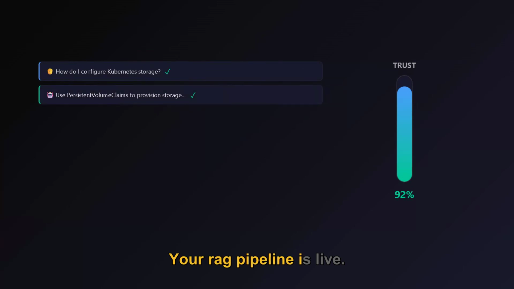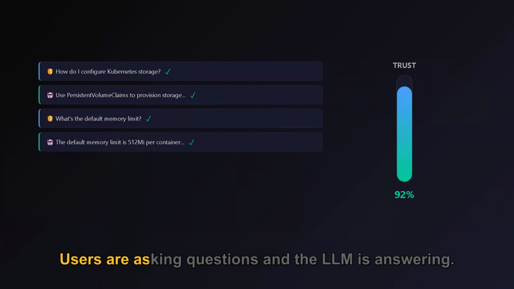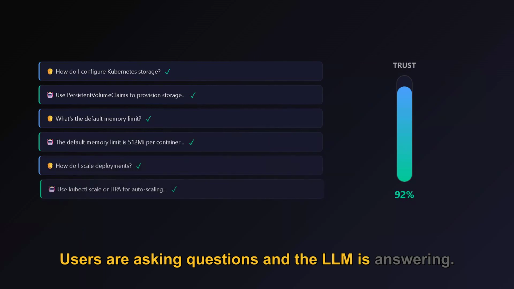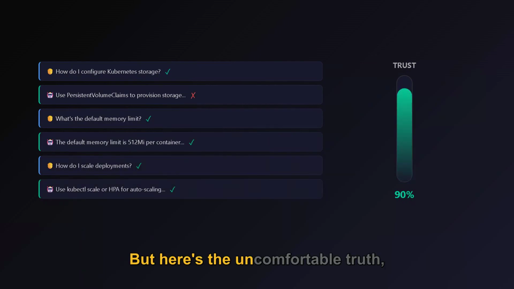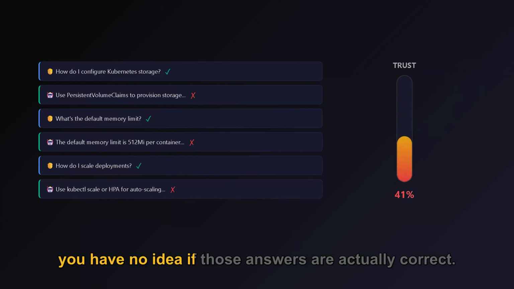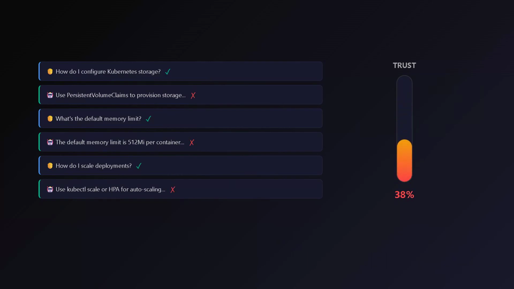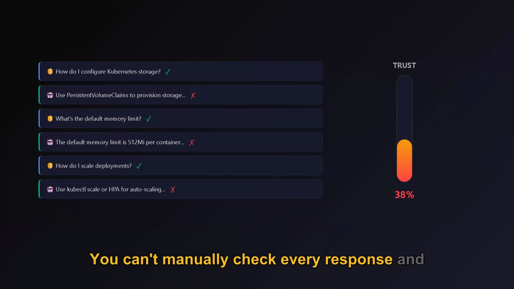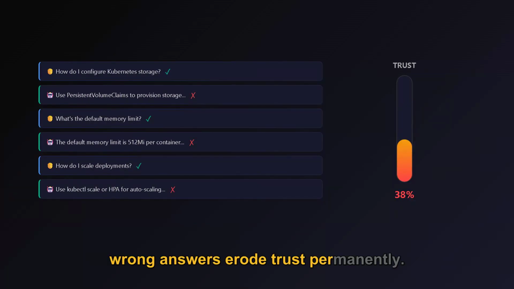Your RAG pipeline is live. Users are asking questions and the LLM is answering. But here's the uncomfortable truth. You have no idea if those answers are actually correct. You can't manually check every response, and wrong answers erode trust permanently.